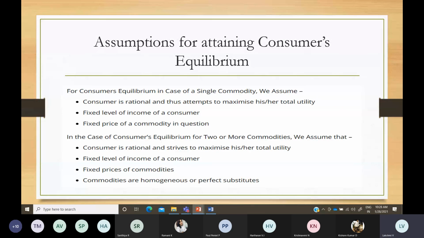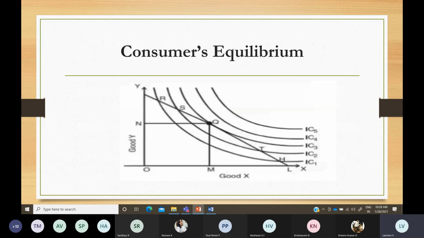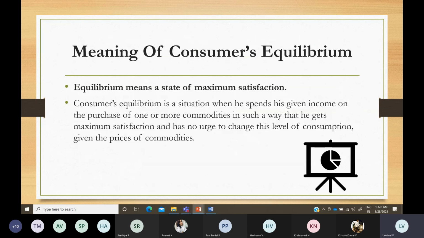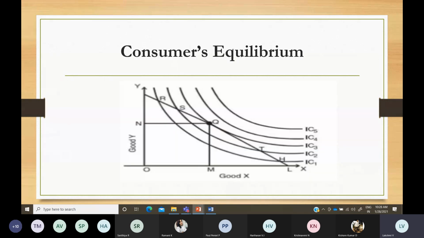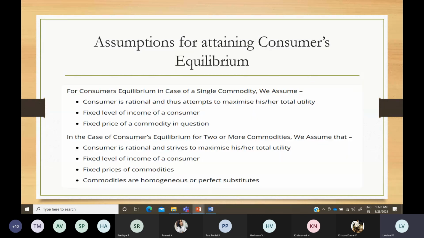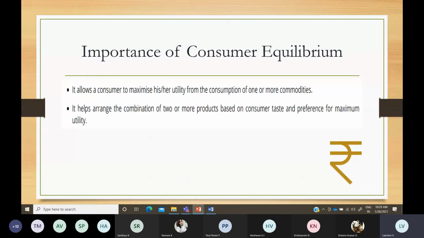So these are the assumptions of consumer equilibrium. You must know what is meant by consumer equilibrium: the point at which you derive the maximum benefit and don't want any more consumption. You must give a graph for that diagram and explain the assumptions of consumer equilibrium and why it is important.